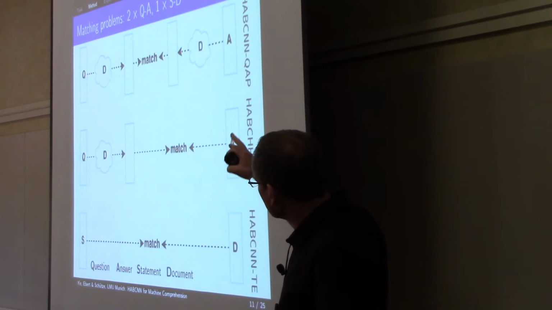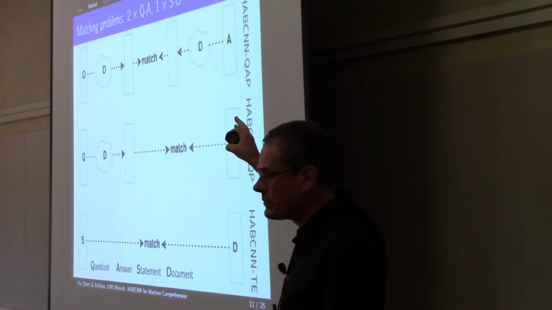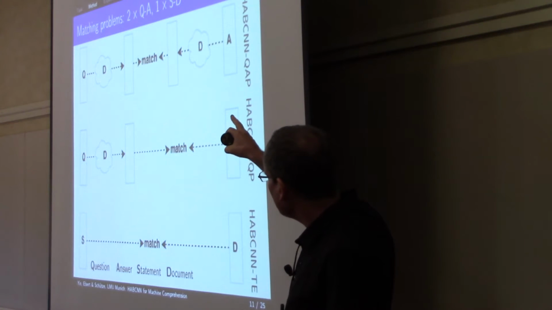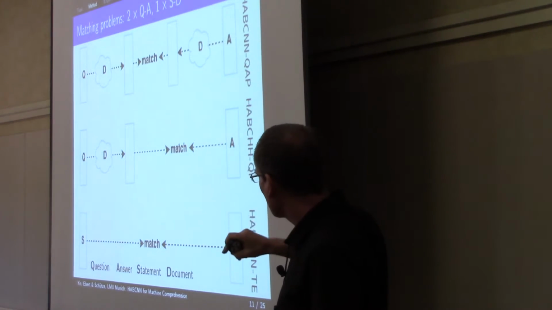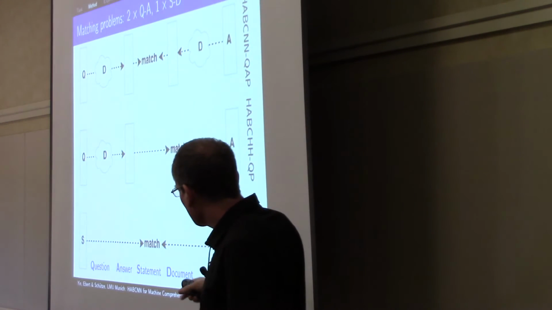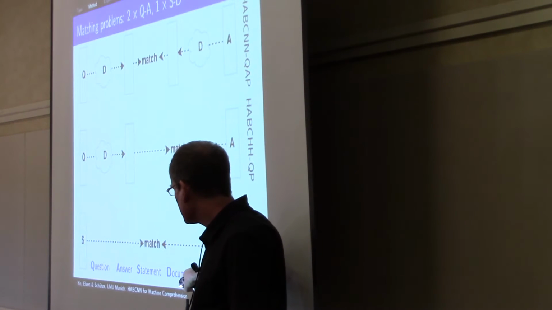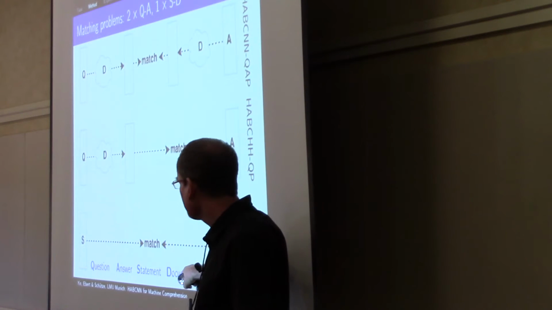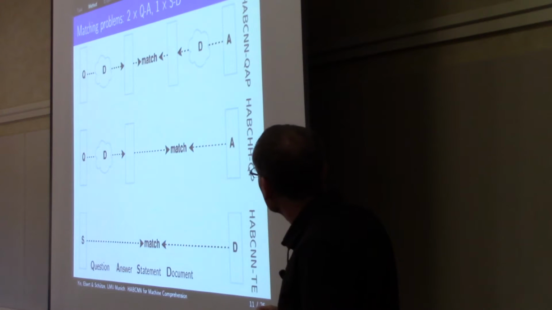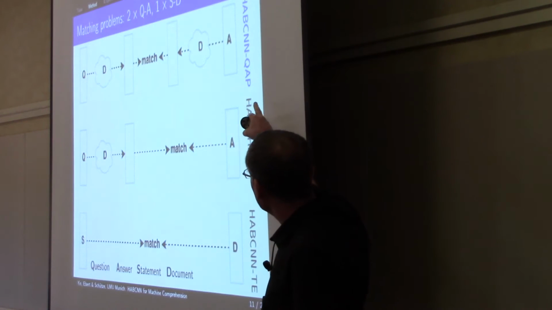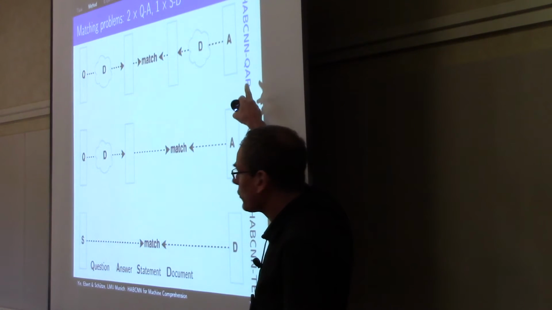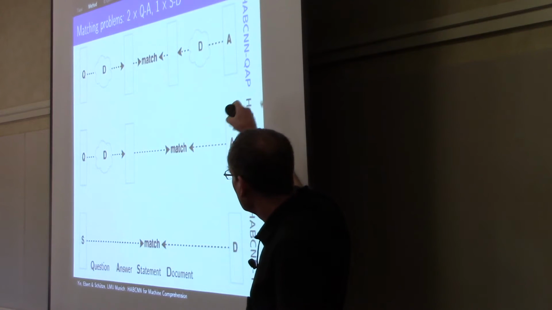To be more specific, there are 3 different formalizations of the matching problem we look at. 2 QA matching problems and 1 SD matching problem. In the following, I'm going to use the letters Q, A, S, and D to refer to question, answer, statement, and document. And so the first approach here is QAP, and that means we project both the question and the answer.